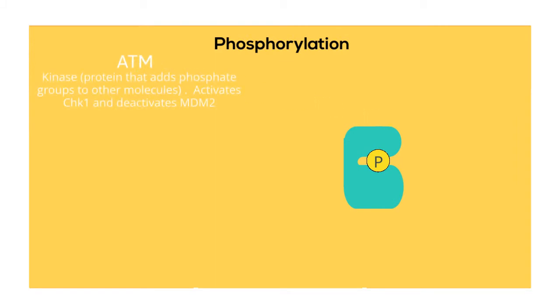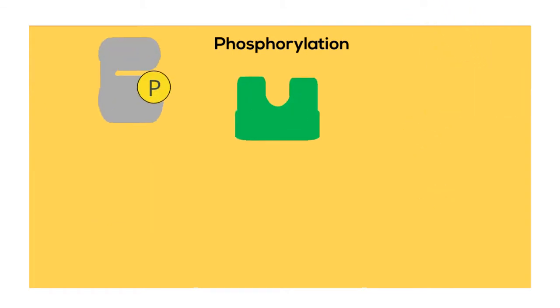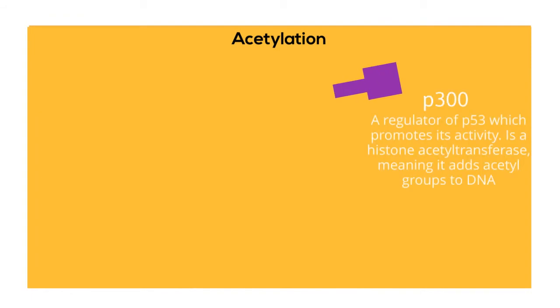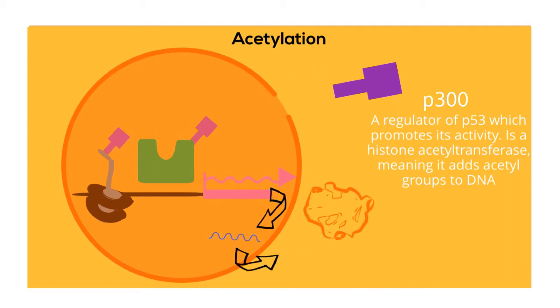ATM responds to DNA damage by activating CHK2 and deactivating MDM2, both through phosphorylation. p53 is able to make copies of itself when it is phosphorylated by the active CHK2. Finally, there is acetylation, in which p300 attaches an acetyl group to p53 in the nucleus, as well as to the DNA surrounding the genes whose information is needed for halting the cell cycle or causing cell death.